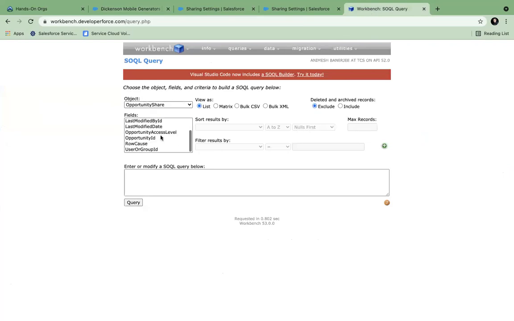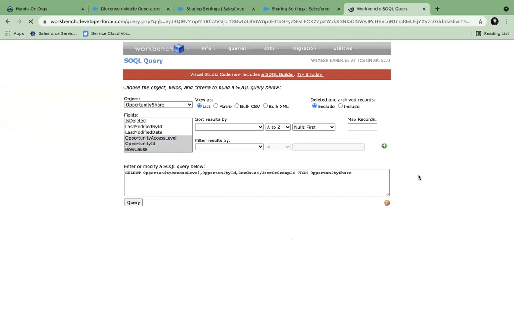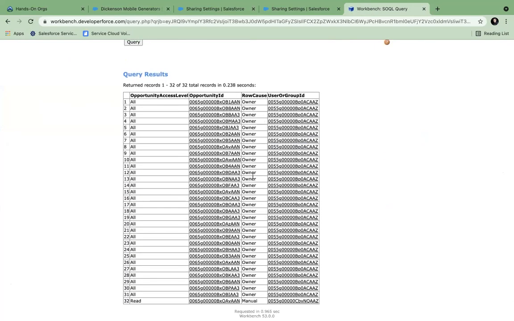But here, what you will be able to see is the opportunity ID, the reason for sharing, and whom we are sharing with. There are other fields also, like the access level. If I see this record, for every record you will see the owner's entry is already automatically made.